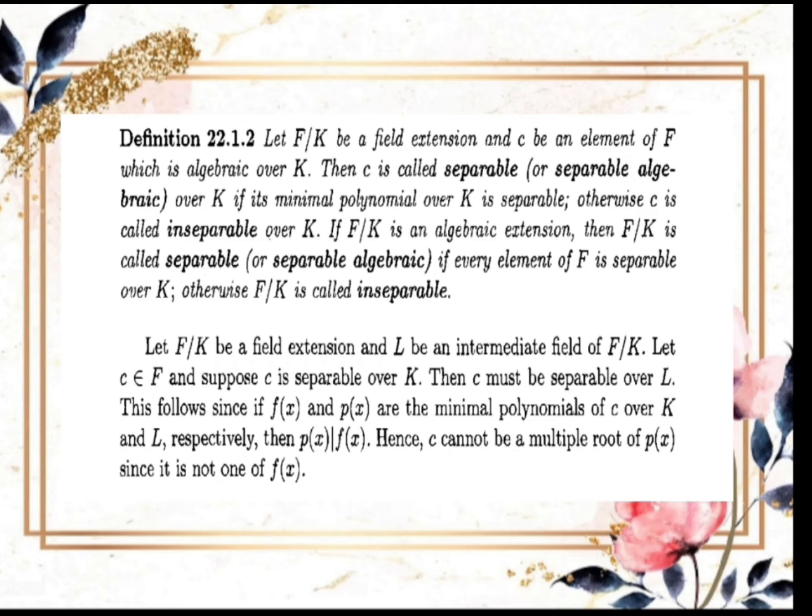Let F over K be a field extension and let L be an intermediate field of F over K. Let c belong to F and suppose c is separable over K. Then c must be separable over L. This follows since if f(x) and p(x) are the minimal polynomials of c over K and L, respectively, then p(x) divides f(x). Hence, c cannot be a multiple root of p(x) since it is not one of f(x).